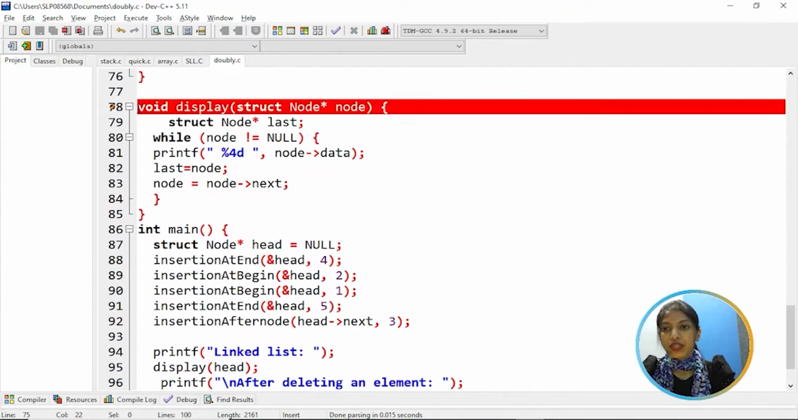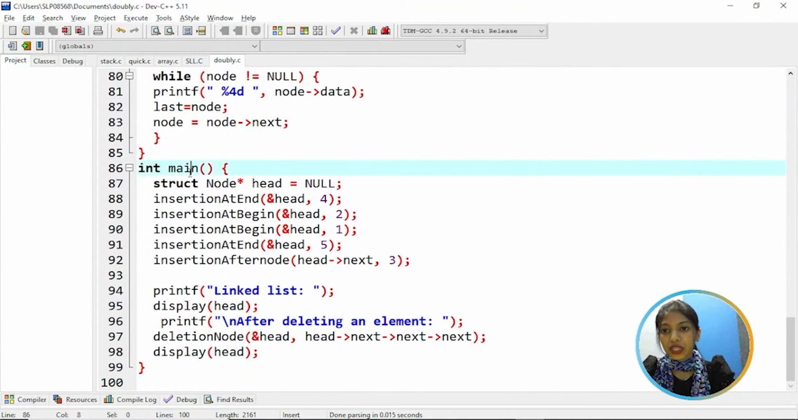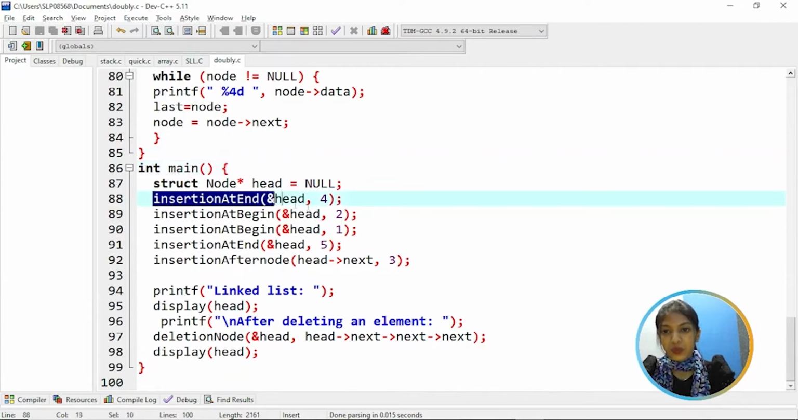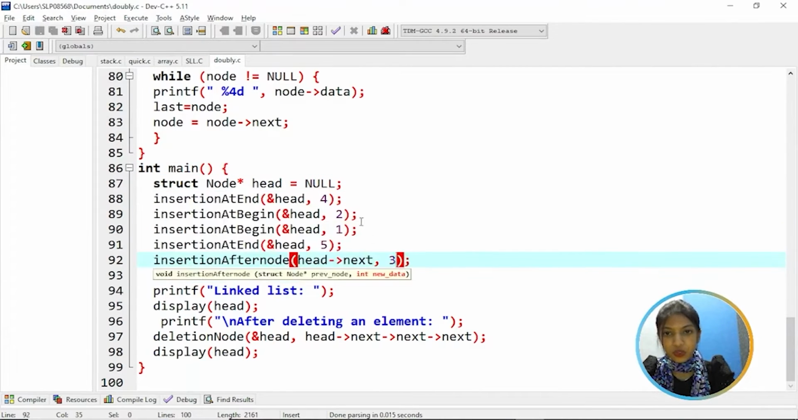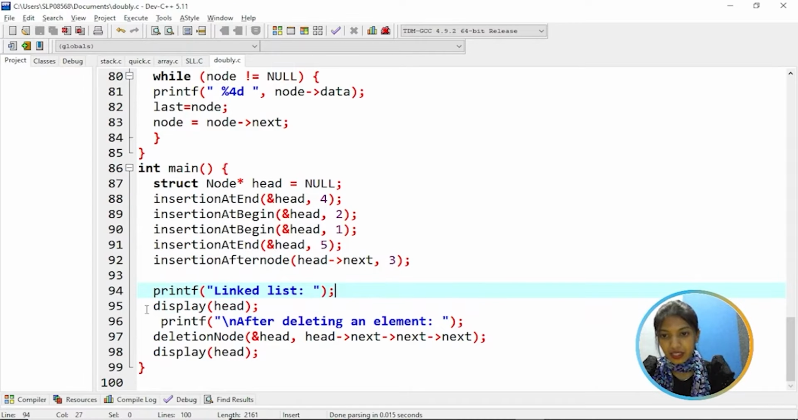And this display function will display all the elements in the list. Then coming to the main function, we are inserting values into the nodes, that is 4, 2, 1, 5, 3. It prints the linked list elements, that is, it displays all the elements. And then we are deleting an element, head's next to next, that means the fourth element, and display the list. So we are displaying the elements after deletion.